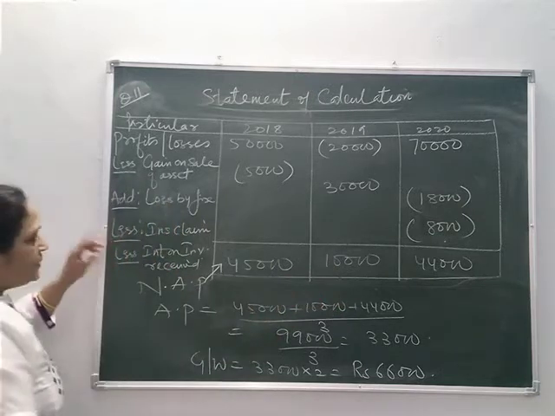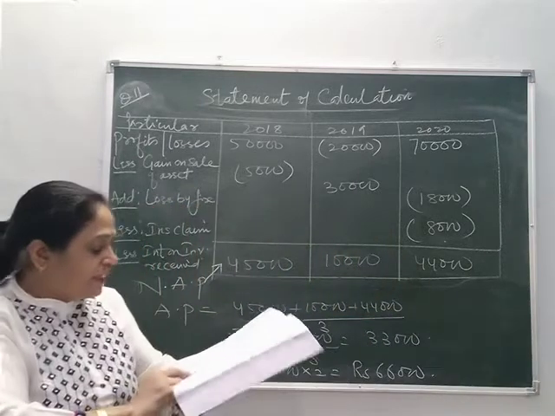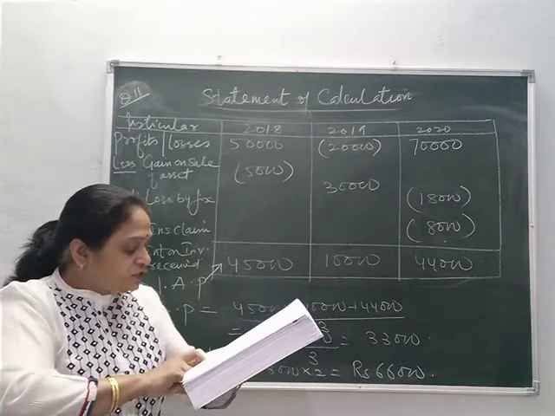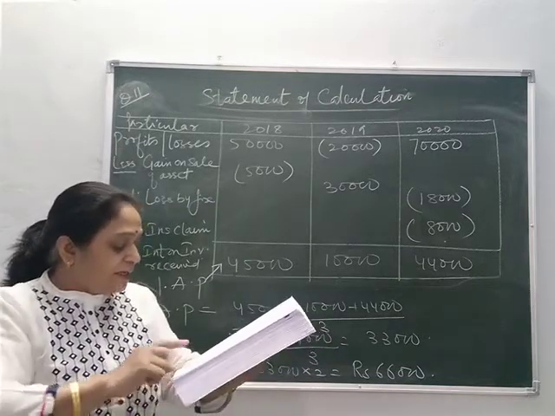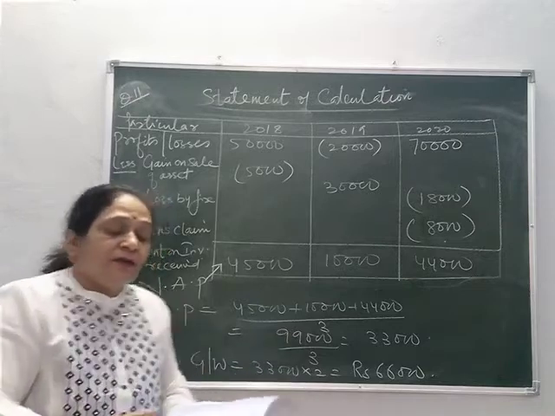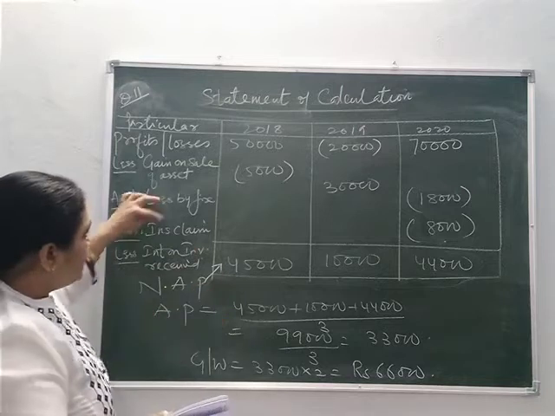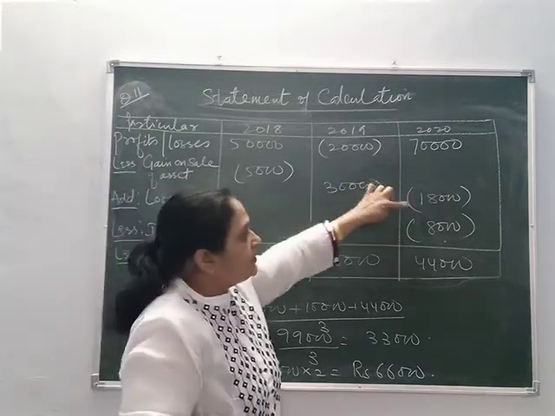Then in the third year, you have received the insurance claim. Now see that in 2020, profits are 70,000, including insurance claim received of 18,000 and interest on investment and dividend received. So both are abnormal gains, even insurance claim and even interest on investments. So both of these will be subtracted.